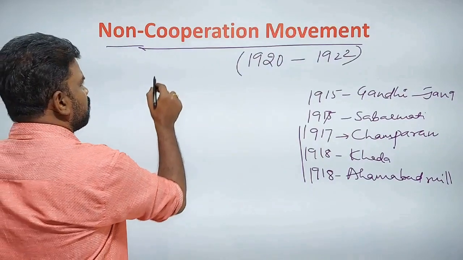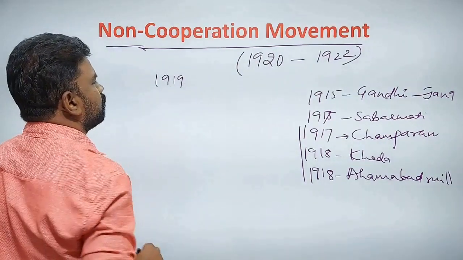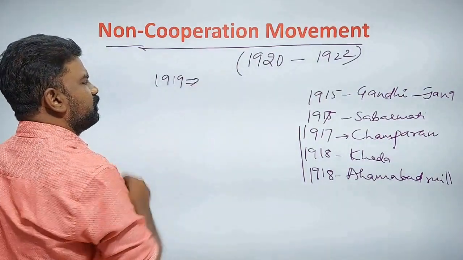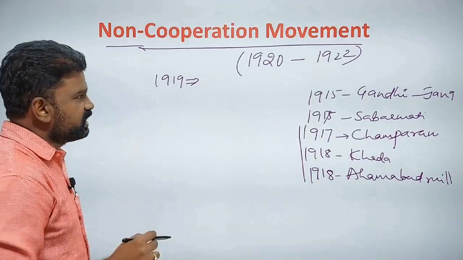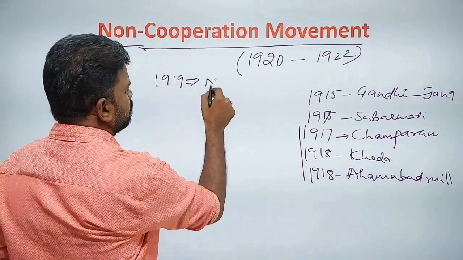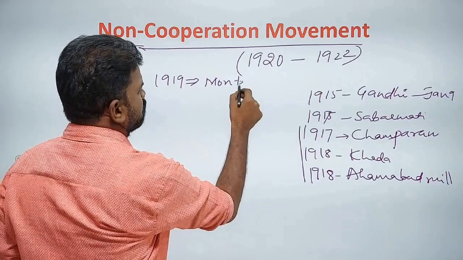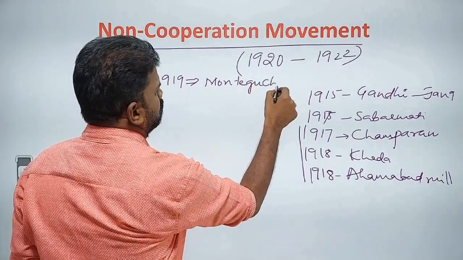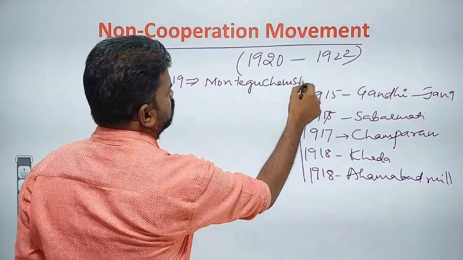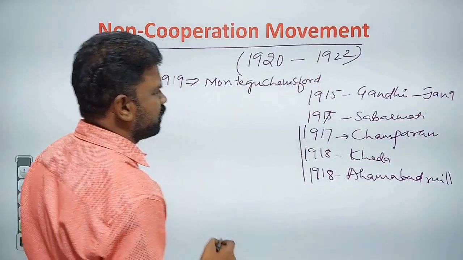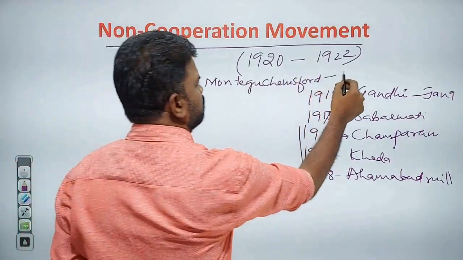In the later period, 1919, there occurred so many incidents in Indian history. In 1919, the Montagu Chelmsford reforms were introduced in the month of February.